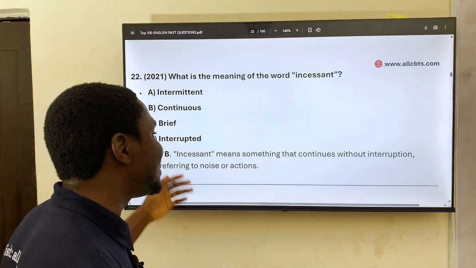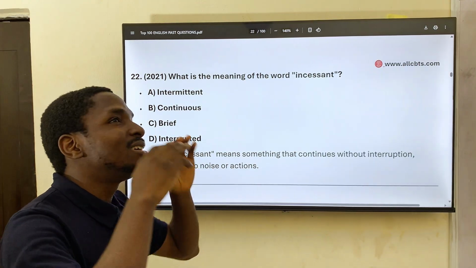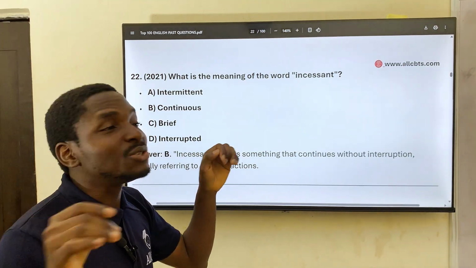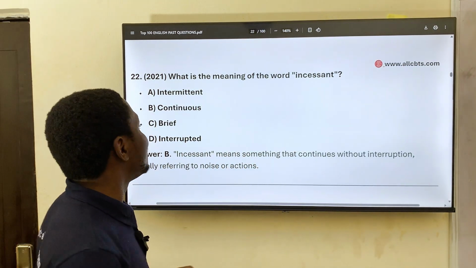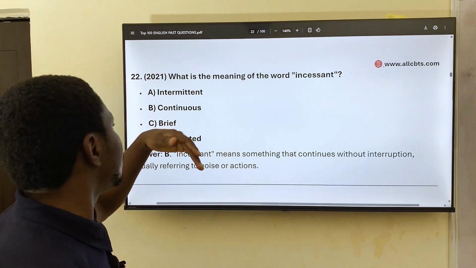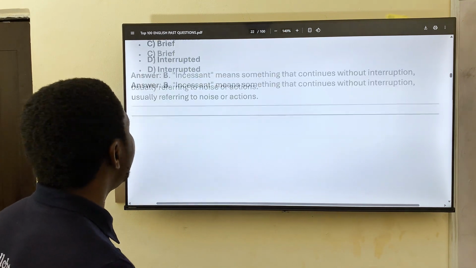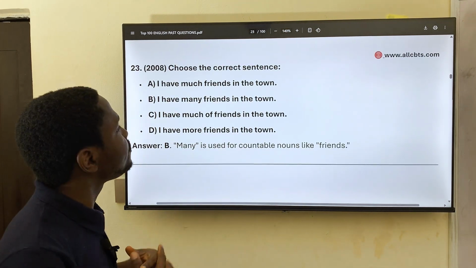It's mostly used in relation to noise, something that just keeps going. So incessant would be continuous noise.